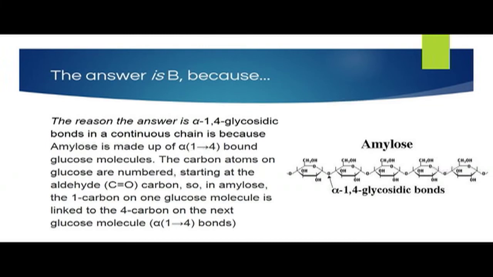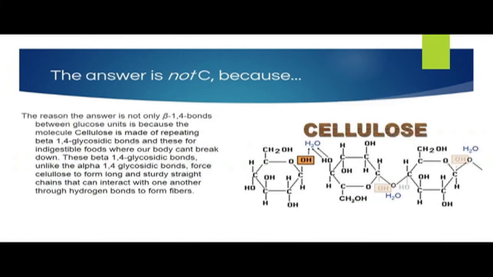The carbon atoms on glucose are numbered, starting at the aldehyde carbon, the C double bonded to an O. So in amylose, the 1 carbon on one glucose molecule is linked to the 4 carbon on the next glucose molecule, which makes it a 1,4 bond.